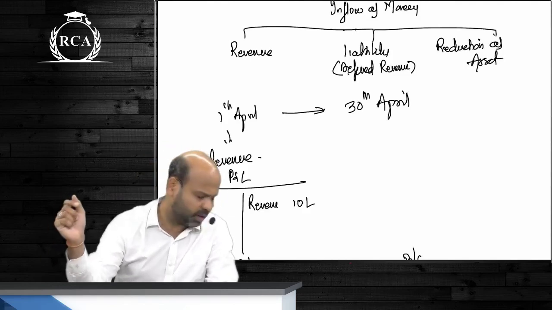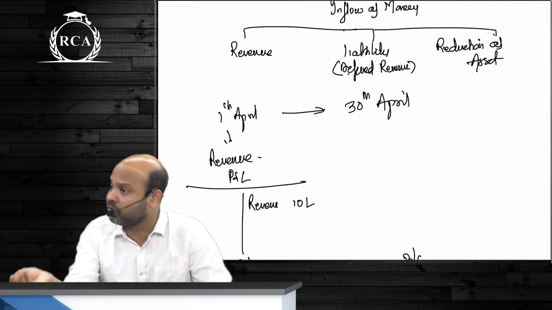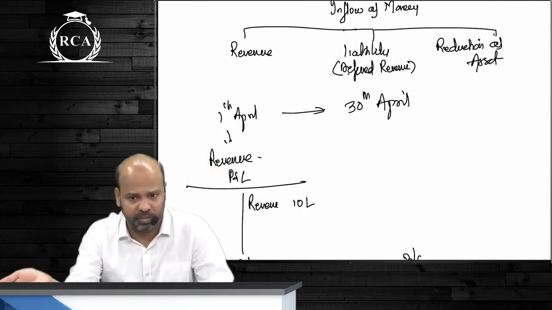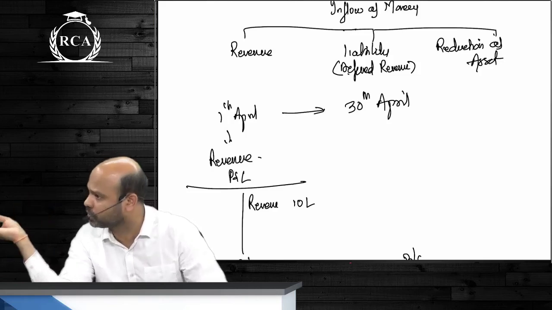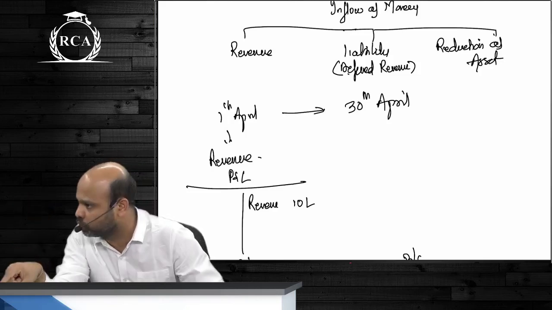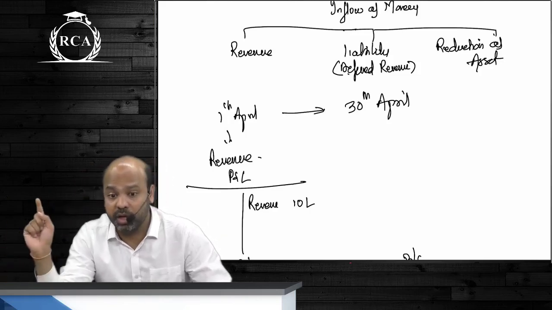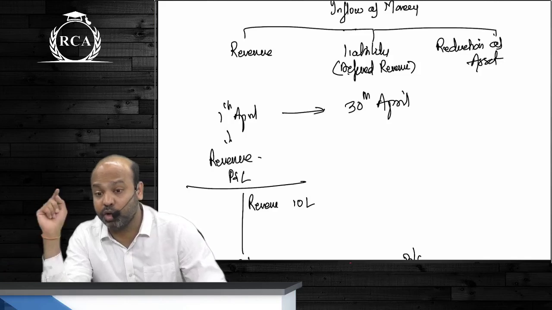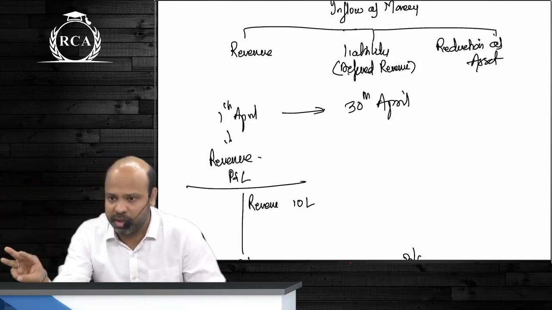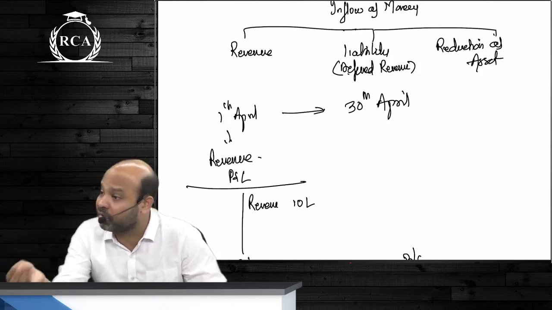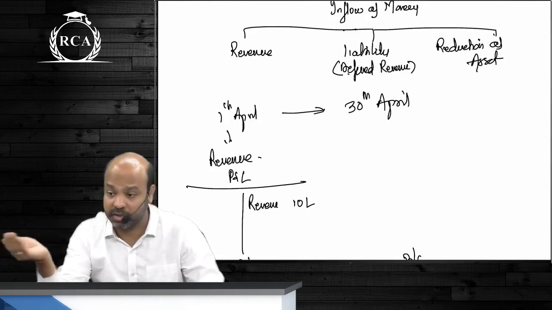Say, guys, again, if Krishna here is a dealer of some product, I give him an advance of 10 lakh rupees and I tell him that I want to buy this product. So he is going to manufacture that product and deliver it to me after 3 months. But I am paying him 10 lakhs now only. Now, for him, guys, that 10 lakh rupees is not revenue. When is he going to book revenue against it? After 3 months. जब वो deliver करेगा product मेरे को. Meanwhile, did he not receive 10 lakhs? His balance sheet में cash balance will increase by 10 lakhs. Something should be disclosed, no?